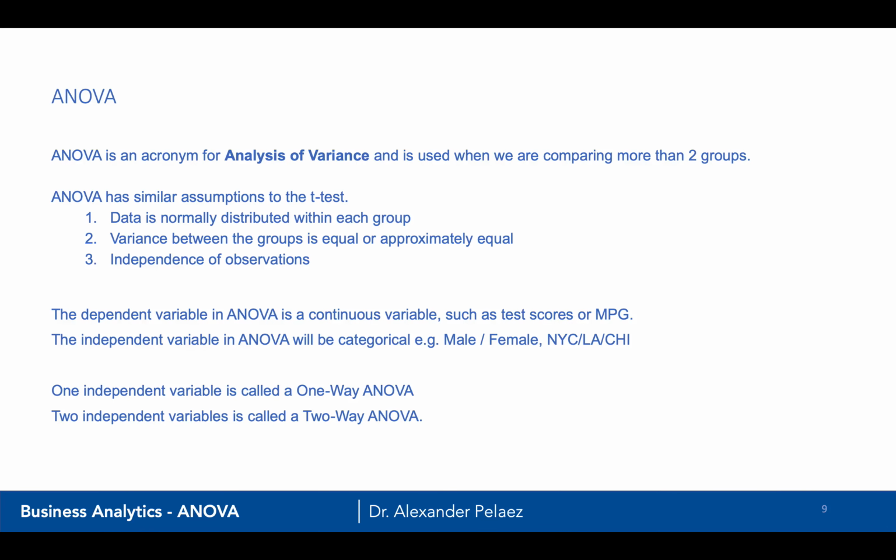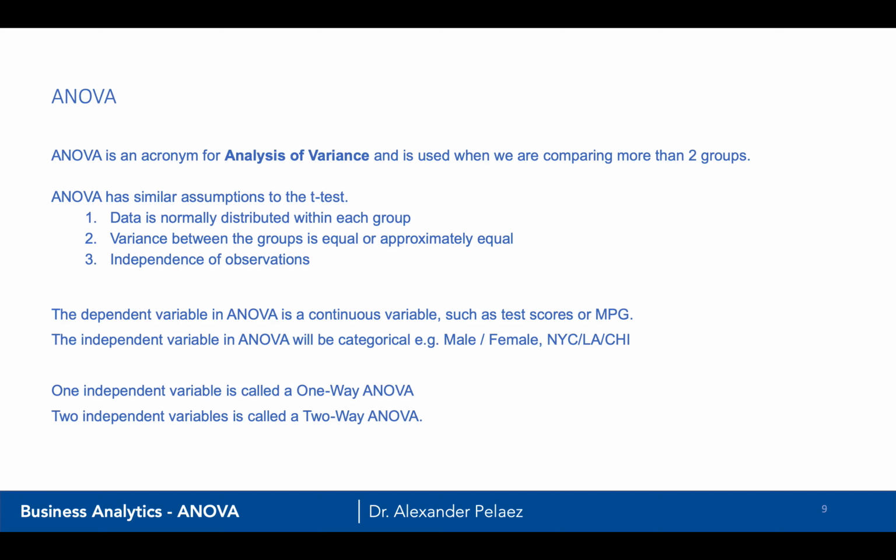So now we're going to take a look at ANOVA. Now, ANOVA is an acronym for analysis of variance, and it's used when we're comparing more than 2 groups. So before, with the t-test, we only compared 2 groups. ANOVA has similar assumptions to the t-test, that the data is normally distributed within each group, that the variance between the groups is equal or approximately equal, and that the observations are independent of each other.